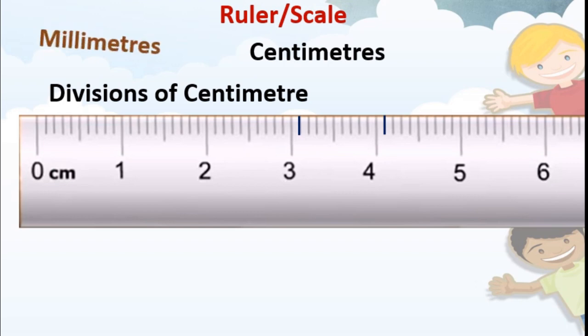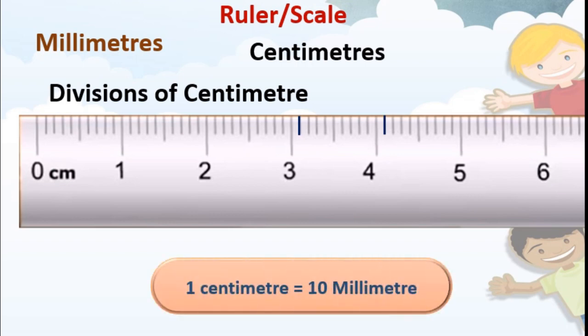And the name for this is millimeter. Milli means small. Millimeter is smaller than centimeter. Here we can say 1 centimeter is equal to 10 millimeters. Remember, 1 centimeter is equal to 10 millimeter. Got this?